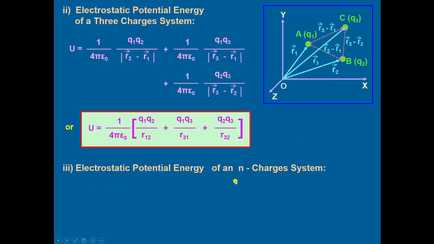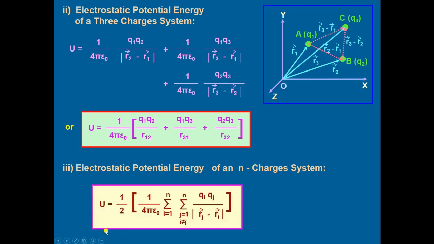Then the electrostatic potential energy of an n charge system will be generalized in the form U is equal to 1 by 2 into 1 upon 4 pi epsilon naught, summation i equals 1 to n, summation j equals 1 to n, where i is not equal to j, of qi qj divided by the magnitude of the vector rj minus ri.